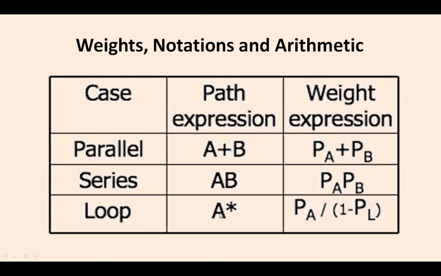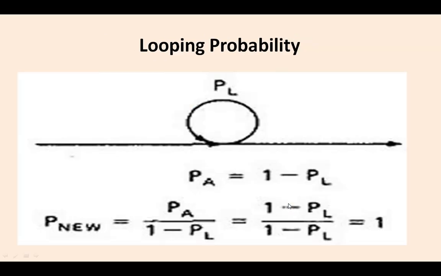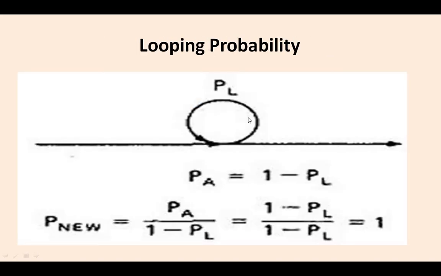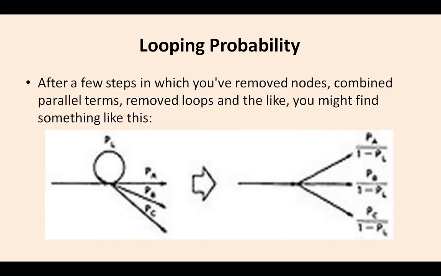In the case of the loop, it is pa by 1 minus pl. Okay, so this is the looping probability. So how can the looping probability be represented? pl is the probability of the loop. It can be given as the formula: pa is equal to 1 minus pl. P new is equal to pa by 1 minus pl, that is 1 minus pl by 1 minus pl, that is 1. So looping probability is always calculated as 1.